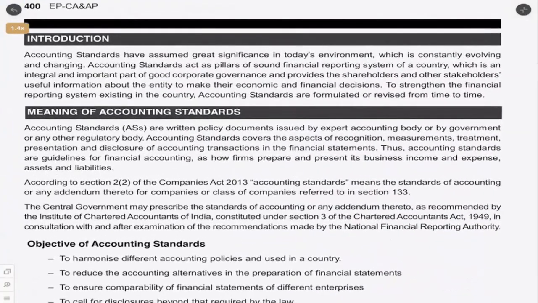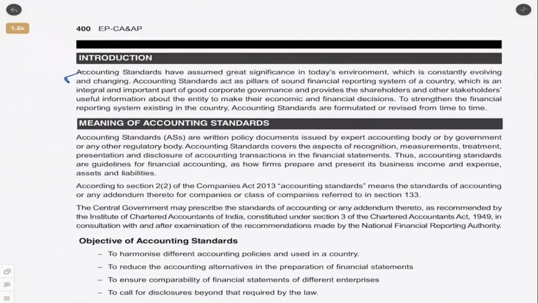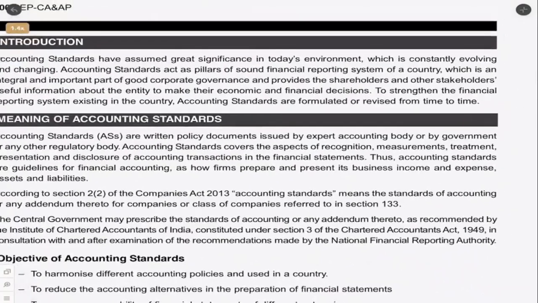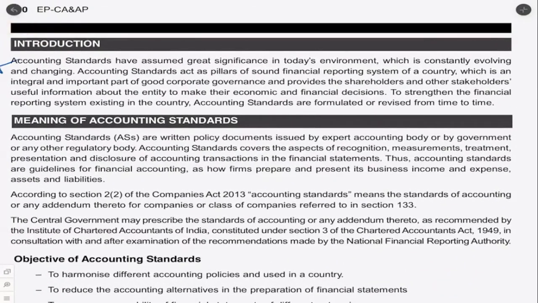Introduction. Accounting standards have assumed great significance in today's environment, which is constantly evolving and changing. 100% true, because a few years ago it wasn't the same. Now it has been radically changed, and it has been made compulsory. That is, the new IND AS has been made compulsory for a few entities. Very soon it will be compulsory for all of them. Now you have a choice, at least in some cases.